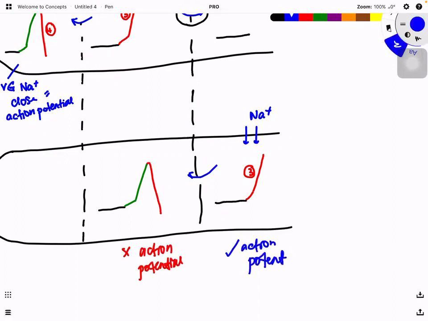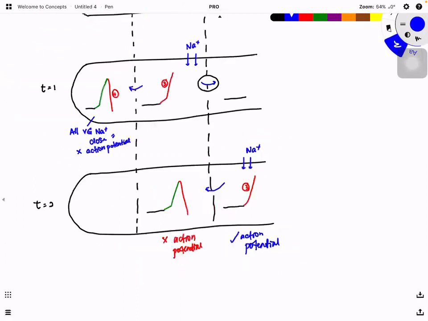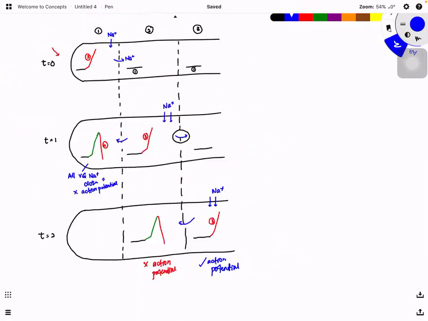If I minimize the diagram, you can see that at the first region we have an action potential, which triggers the second region to have an action potential, and then it continues. But backward movement is impossible because of the absolute refractory period, characterized by all voltage gated sodium ion channels closed. Therefore, no action potential can be generated.